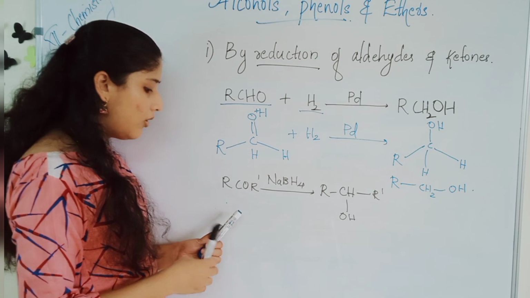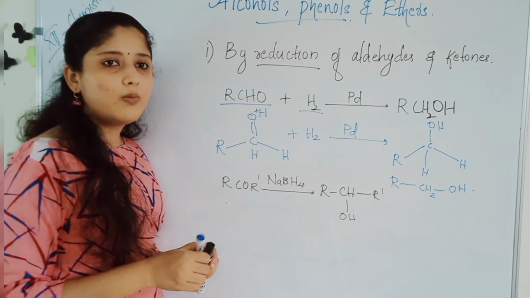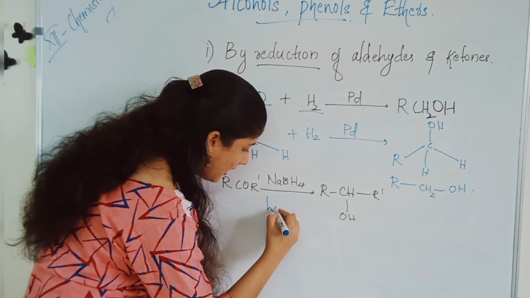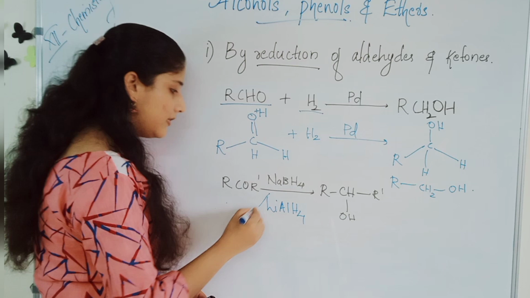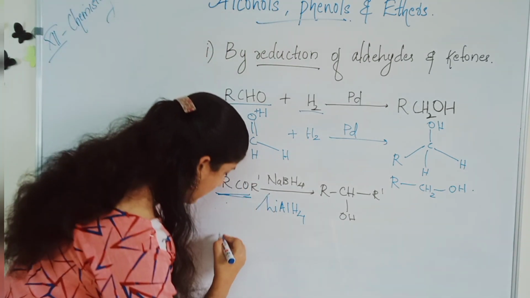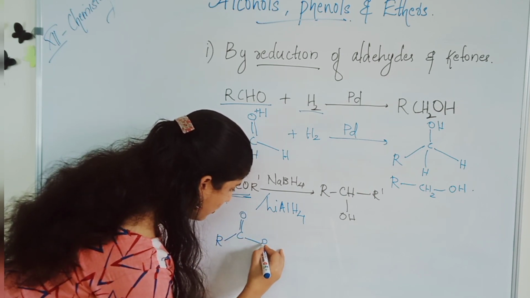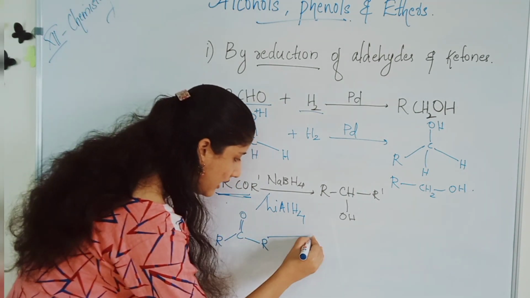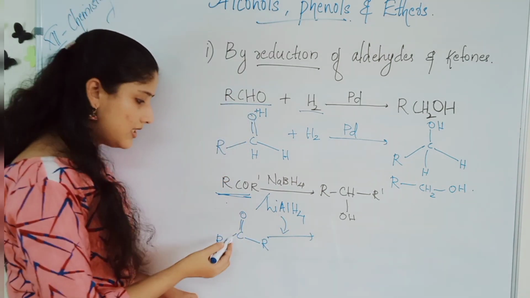Also, as I already told you, we can take sodium borohydride and lithium aluminium hydride, LiAlH4 or NaBH4. These are two strong reducing agents. Here is R, C=O, R dash, the ketone. When we add lithium aluminium hydride, reduction of the C=O happens.